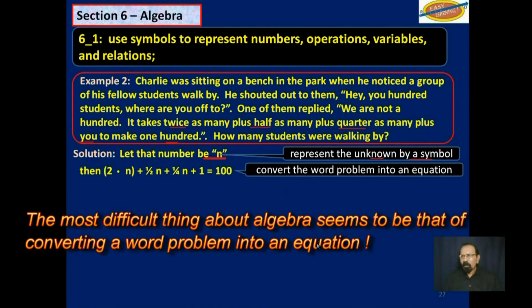Well, we take the n and multiply it by 2. That's 2n, that's twice as many, plus half n, which would be half as many, plus quarter n, which would be quarter as many, plus 1, that's Charlie, and that would be equal to 100. Once we have that equation, it's just a matter of solving the equation.